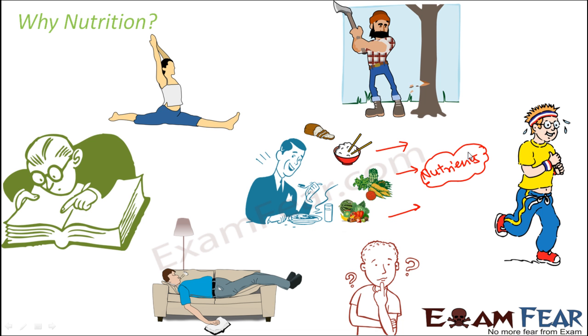Now not only human beings, if you try to think of a similar scenario for any other animal, you think of a cat, a dog, an elephant, all of them also do a lot of activities. They keep moving from one place to another. So that involves energy, so they need food. Whatever food they eat is going to provide them the energy. So food is extremely important.